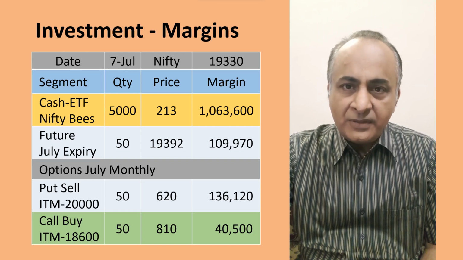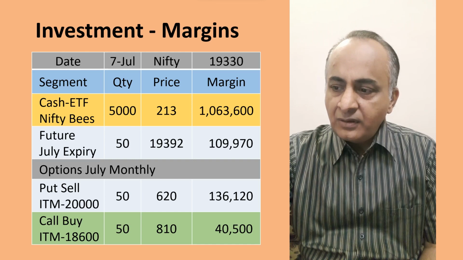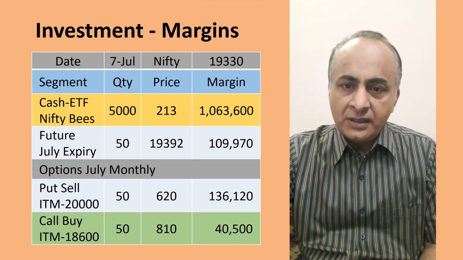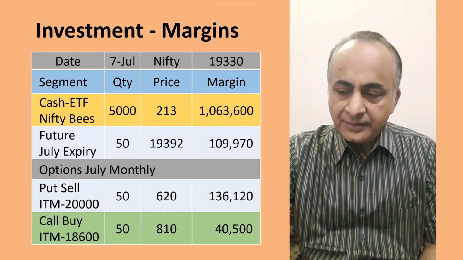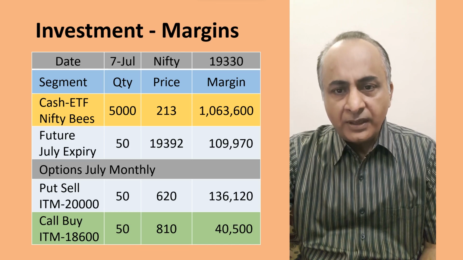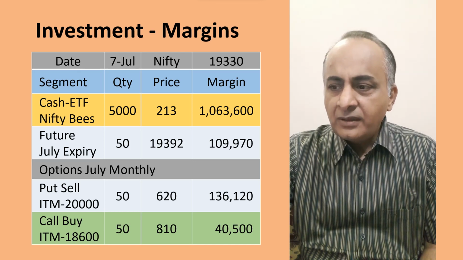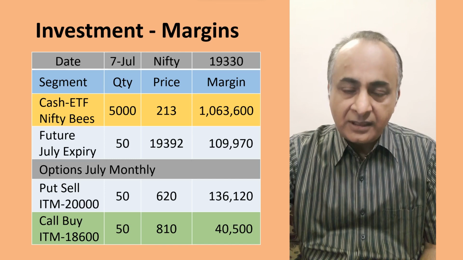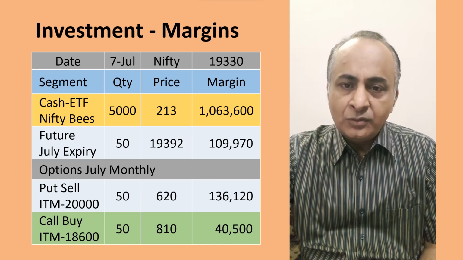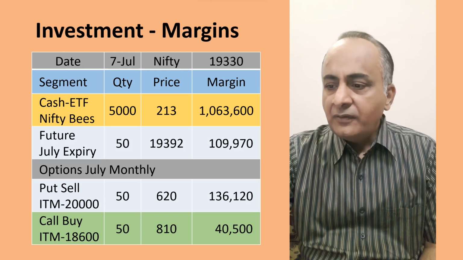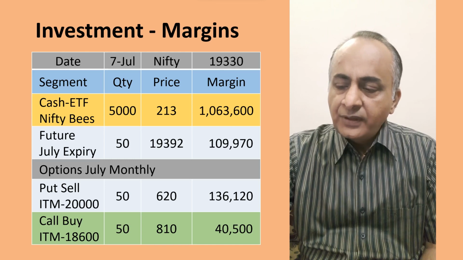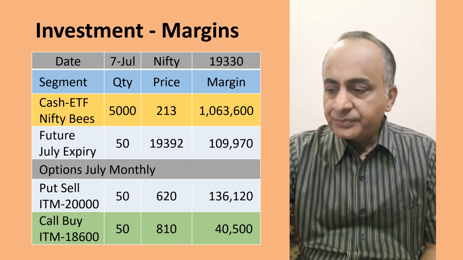Now these margin requirements will keep on changing because these are decided by exchanges depending upon market scenario and volatility in the market. So if margin requirements change, they will change across the formats, but there won't be much impact in the cash segment, because here the margin paid is the total value of the contract. But in future and options, there will be certain changes depending upon market scenario.